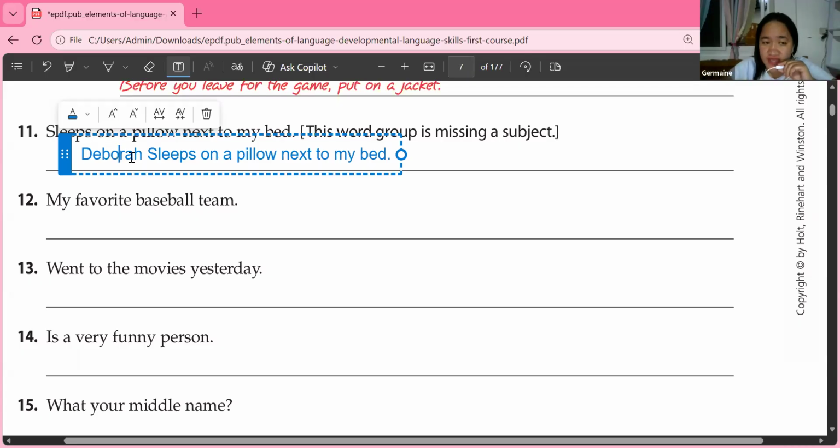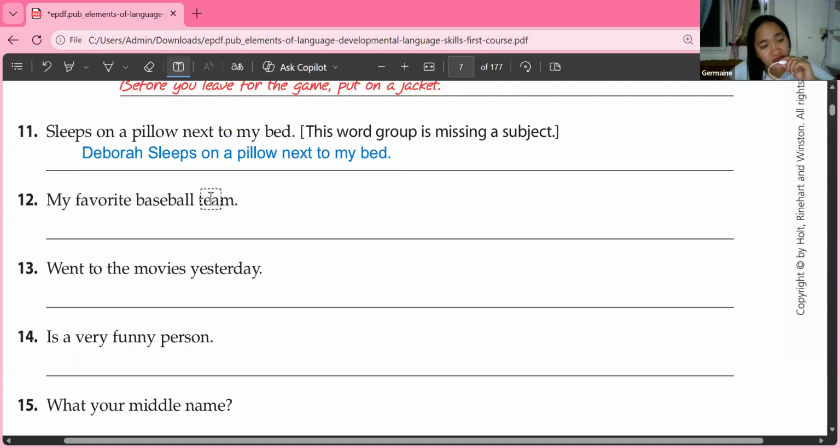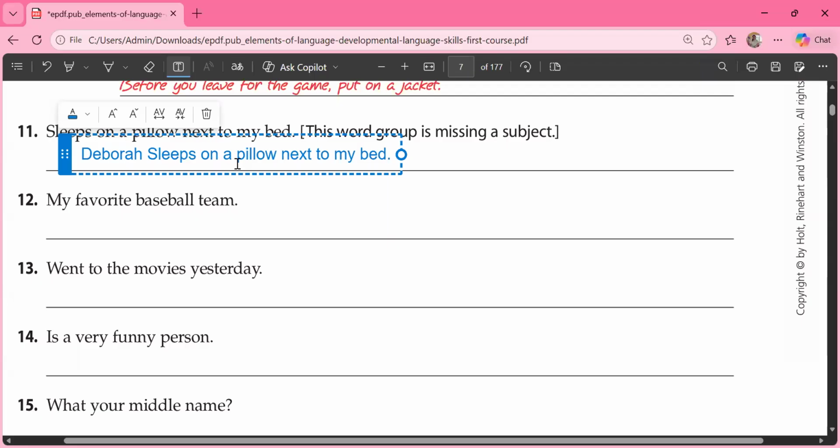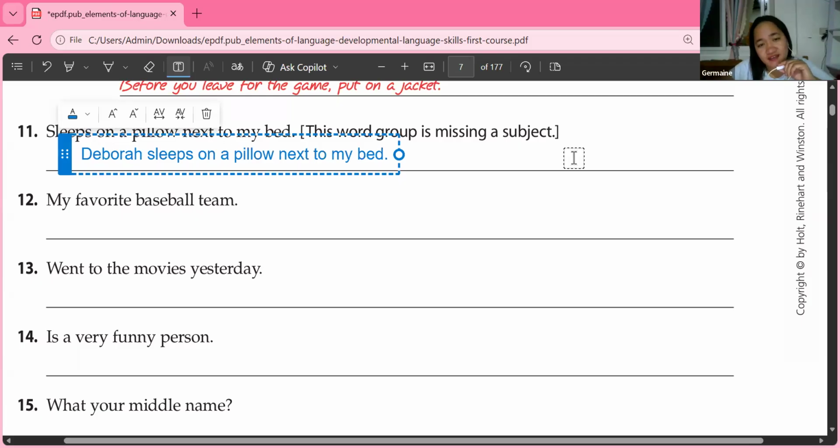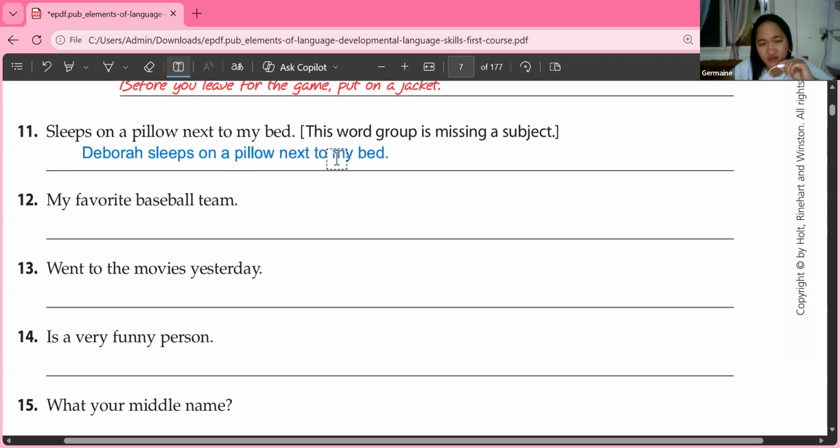So what is Deborah doing? Deborah is sleeping on a pillow next to my bed. What does Deborah do? She sleeps. But look at how it is written. How should we correct this? Change the letter S for sleeps to small letter. Yeah, very good. So Deborah sleeps. Small letter S. And this one, number 11, is already correct.